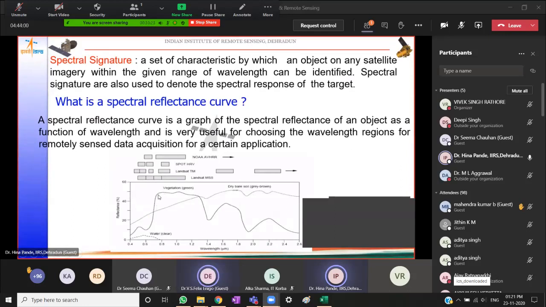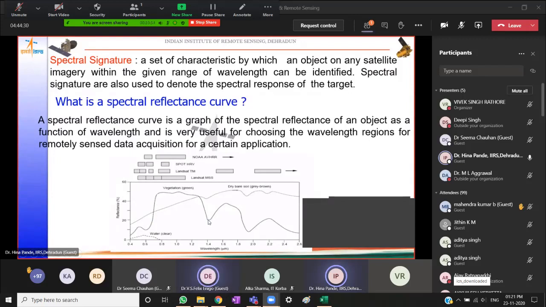So a bright signature will be seen on the image if the vegetation is green and healthy. If it is diseased, or it is not green due to any other reason like growth, or disease or water stress, then that can be seen as a change in the spectral reflectance curve. So healthy green vegetation will show this standard curve.